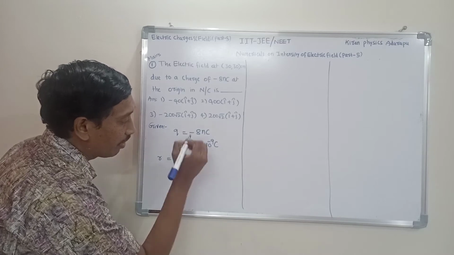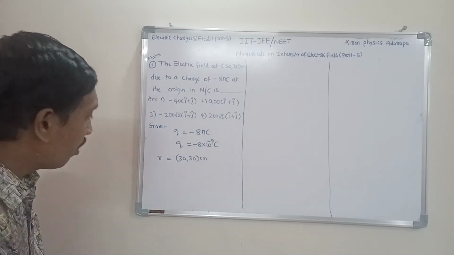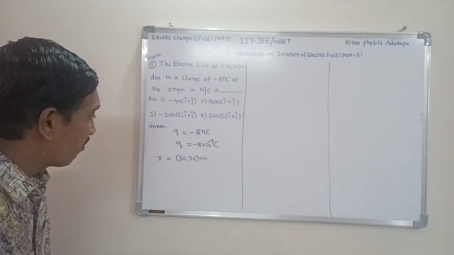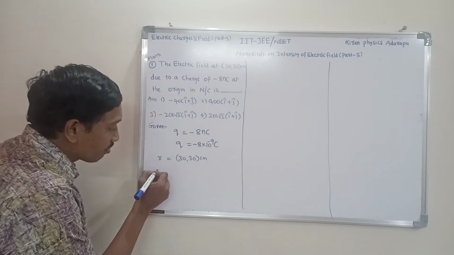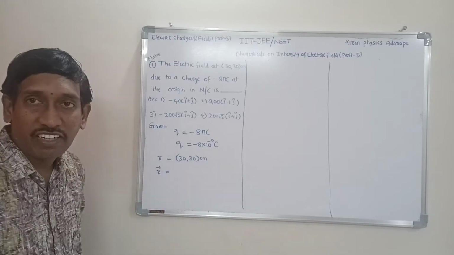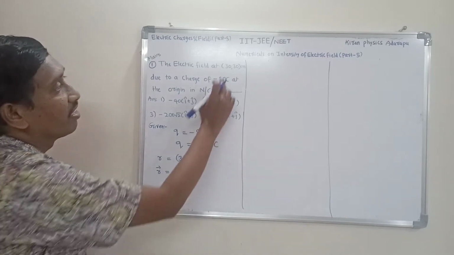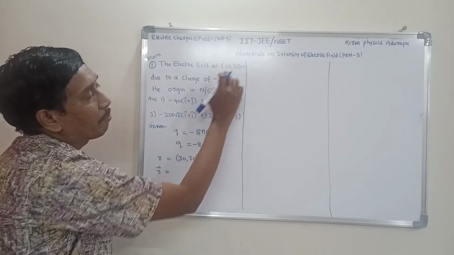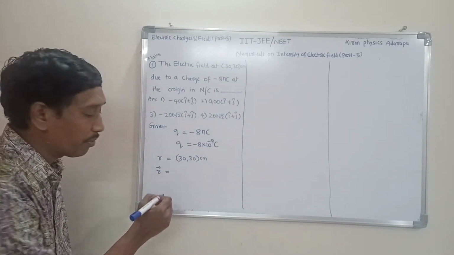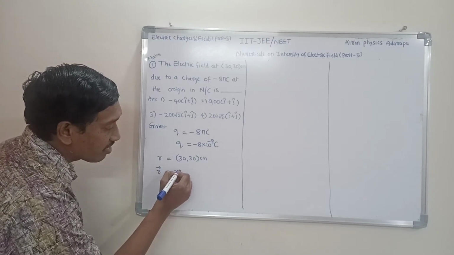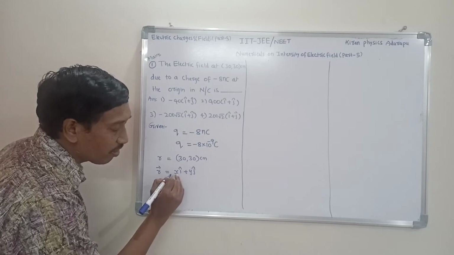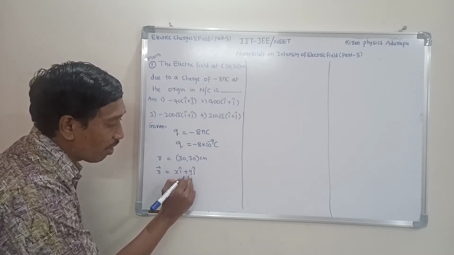Now we want this position vector in vector form. Do you know the general expression for a position vector in a plane? Here 30 is given in a plane. The general expression is x i cap plus y j cap, where x is the x component and y is the y component.